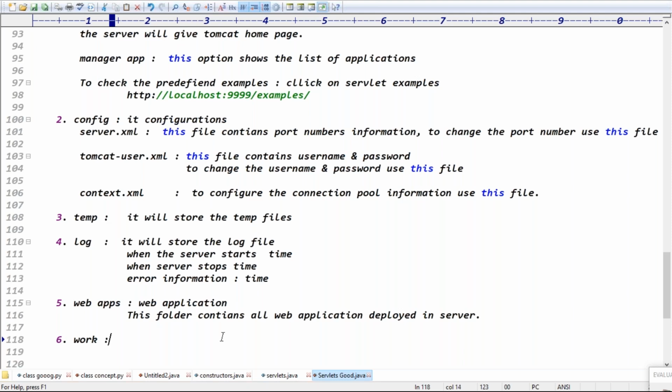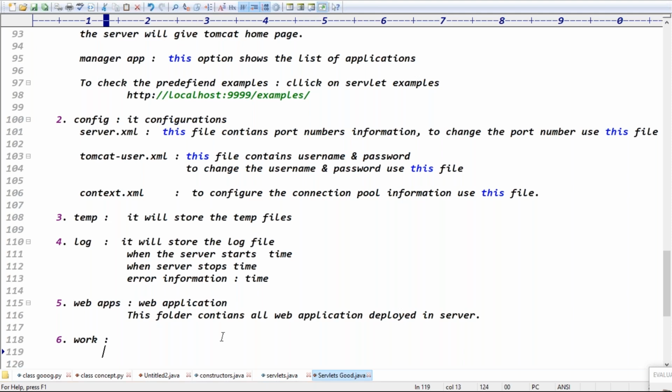So next one is the work folder, guys. If you take the work folder, now we are discussing servlets. After servlets we'll discuss JSPs, guys. But JSPs will not execute directly. Every JSP is internally converted into which format? Every JSP is internally converted into servlet format. Exactly. Every JSP is internally converted into servlet format.